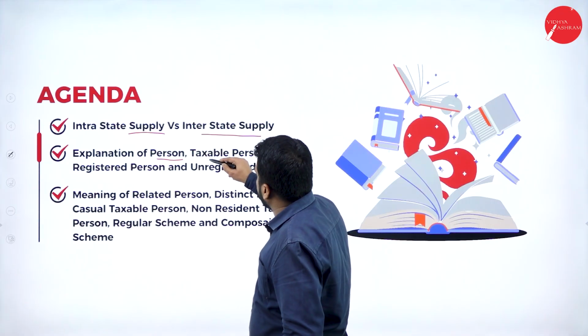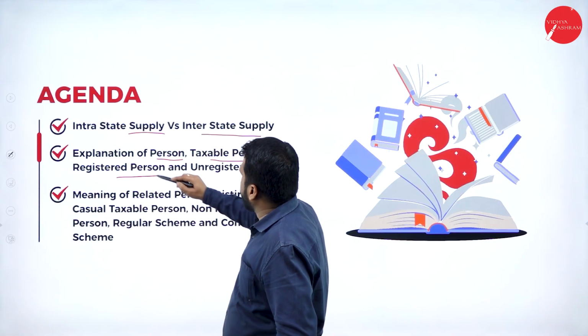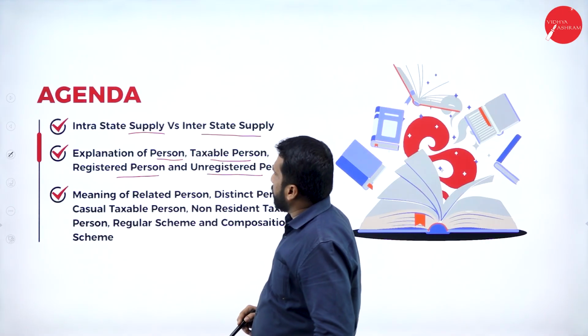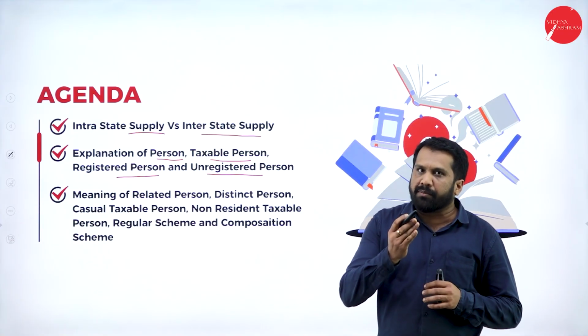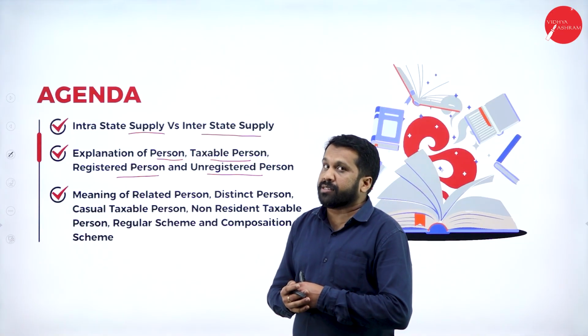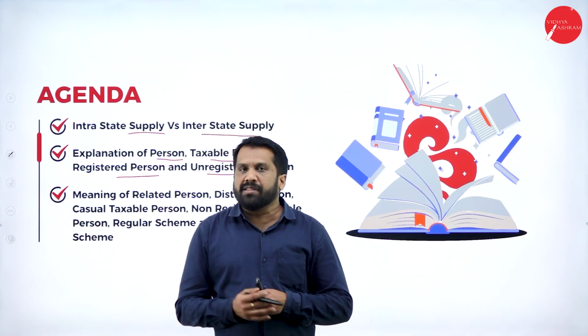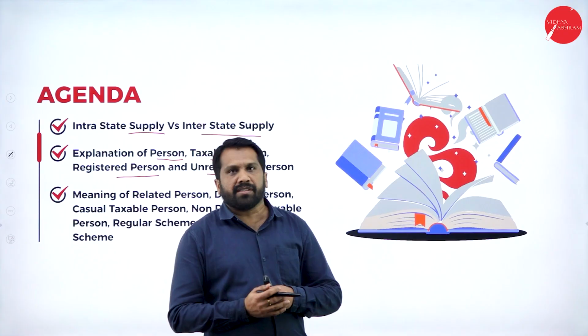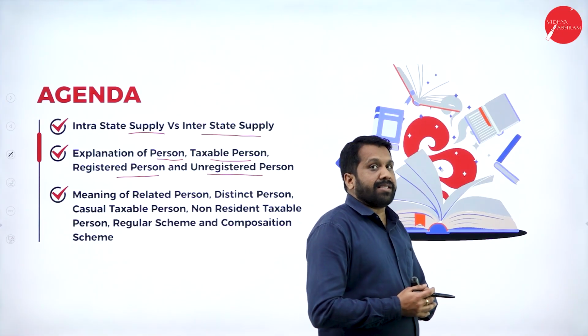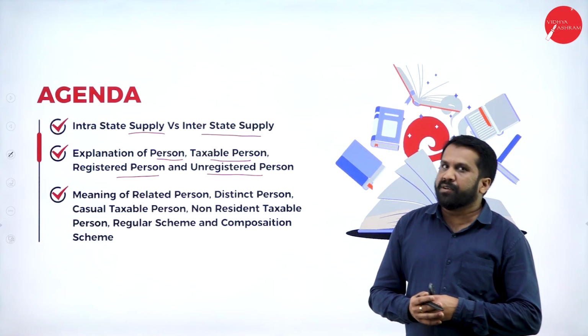Explanation of person, taxable person, registered person, unregistered person. There is a definition of person under GST. Under income tax, we have definitions for person and assessee. A person can be an artificial person and a person can be a living person. Even all the companies are called artificial persons.